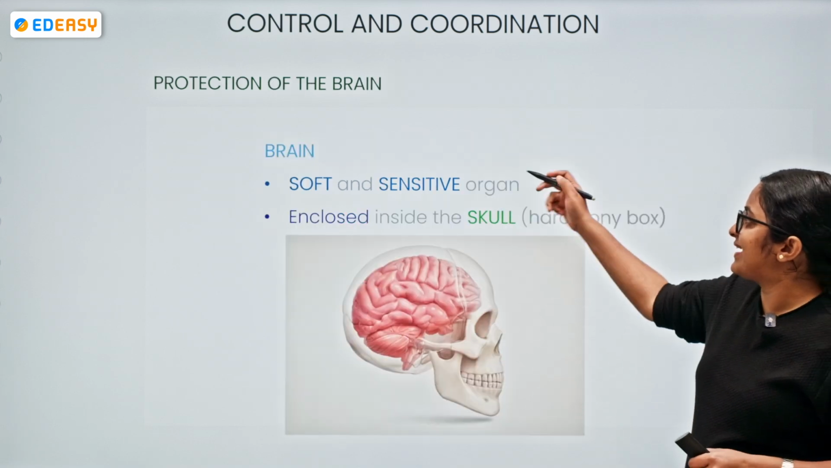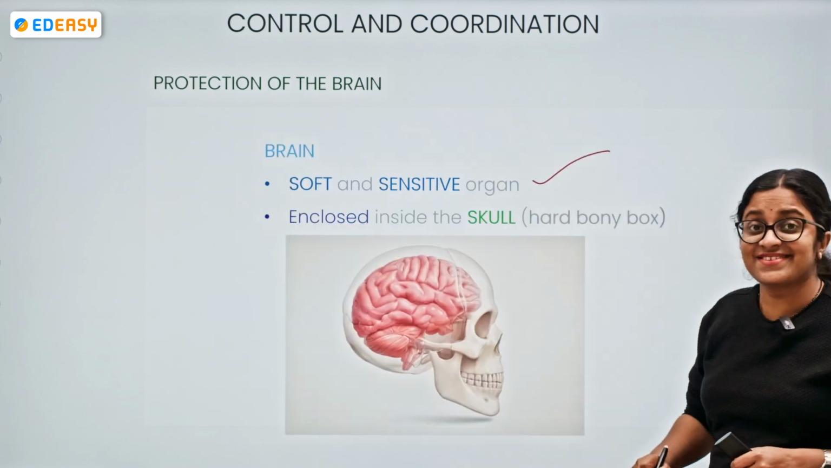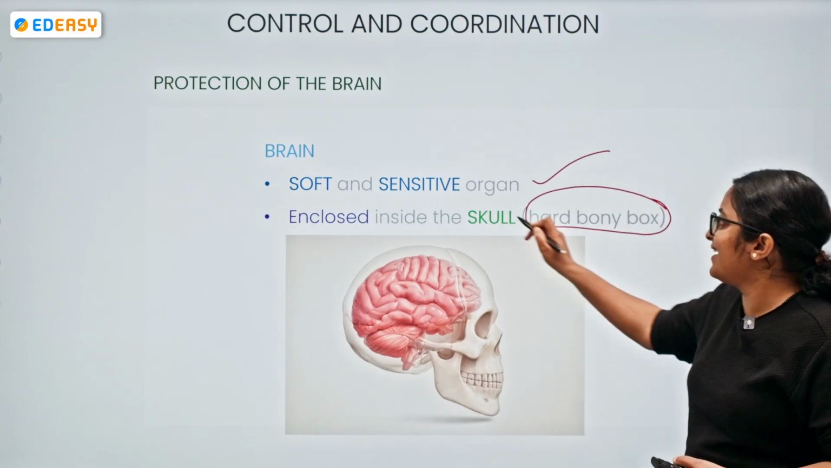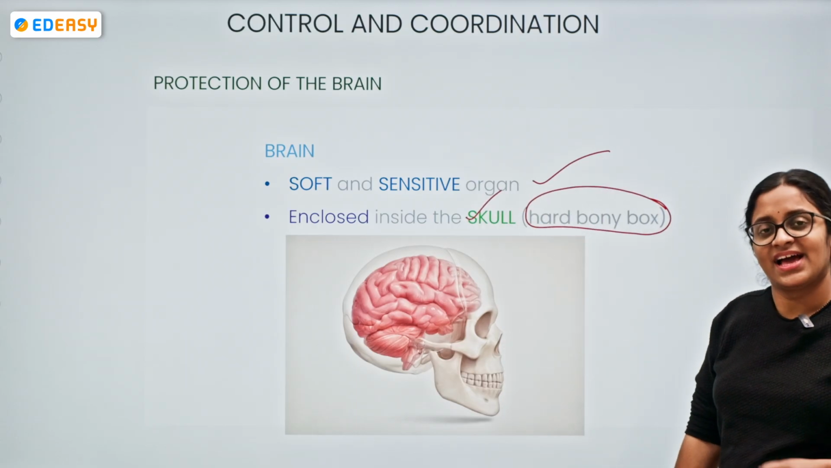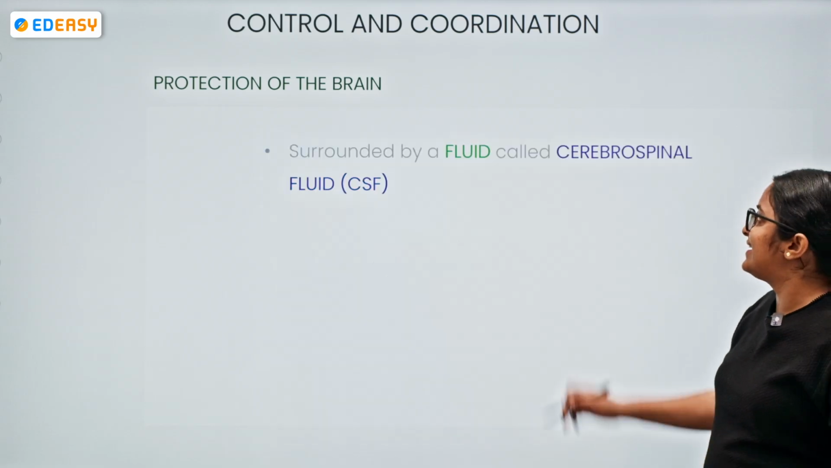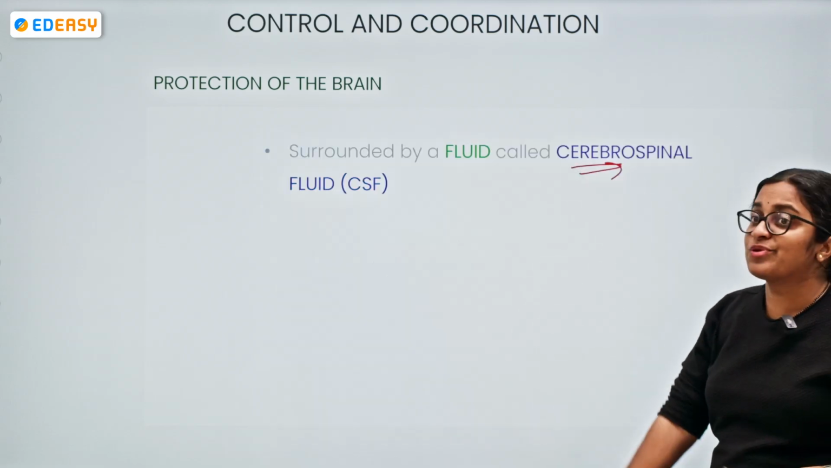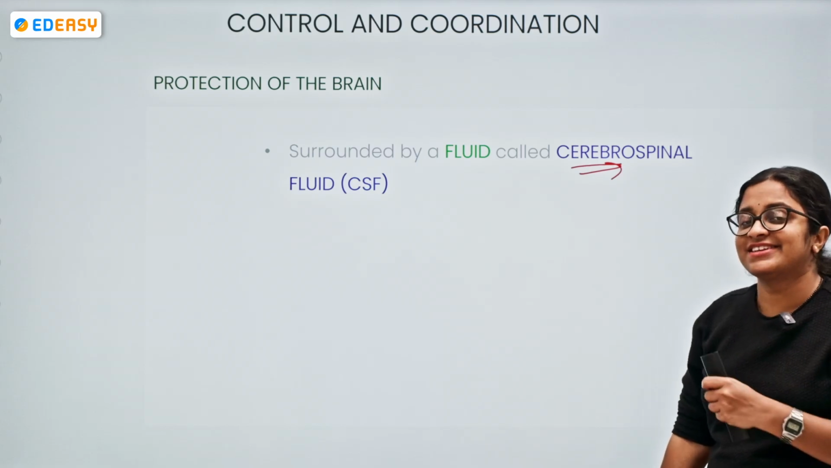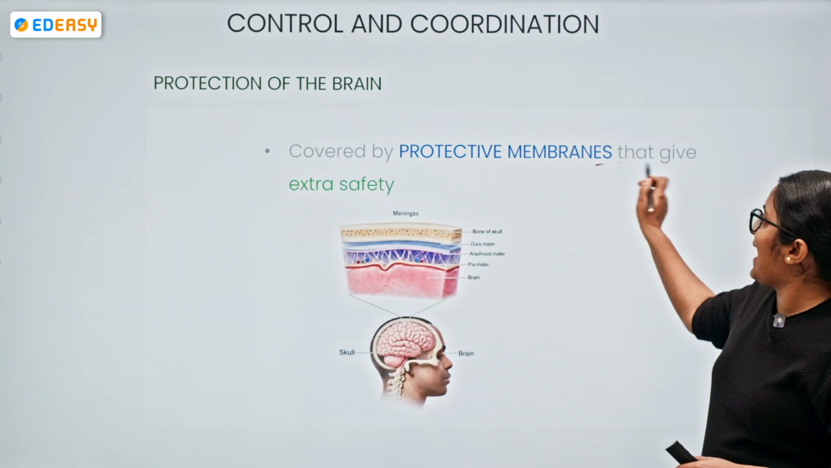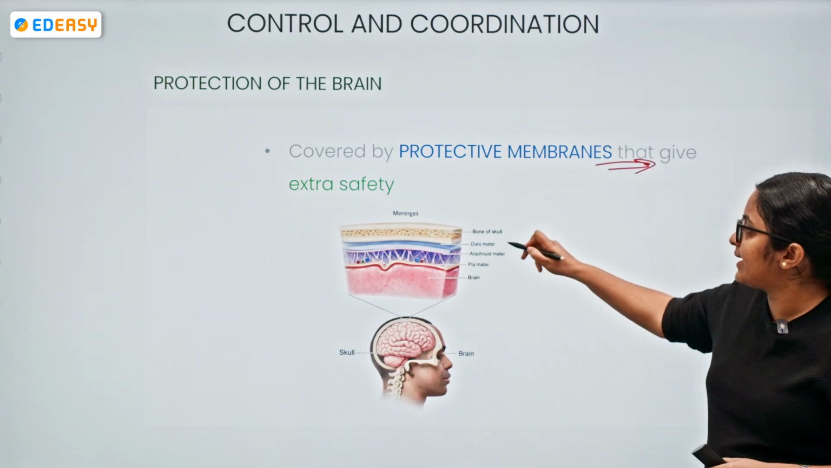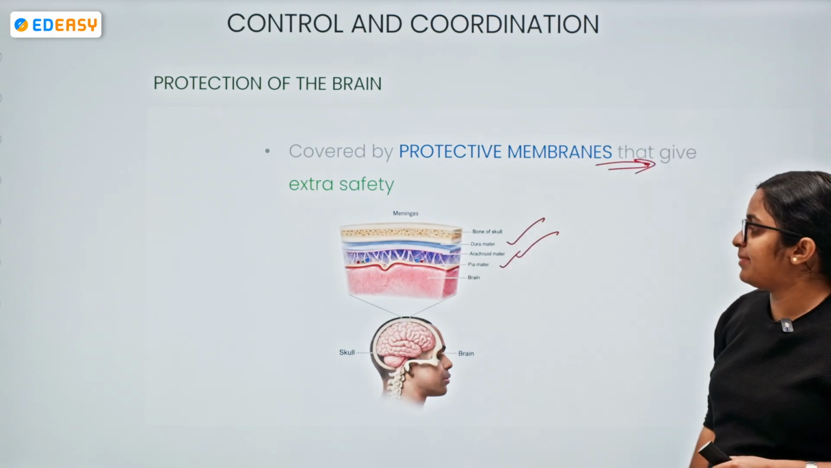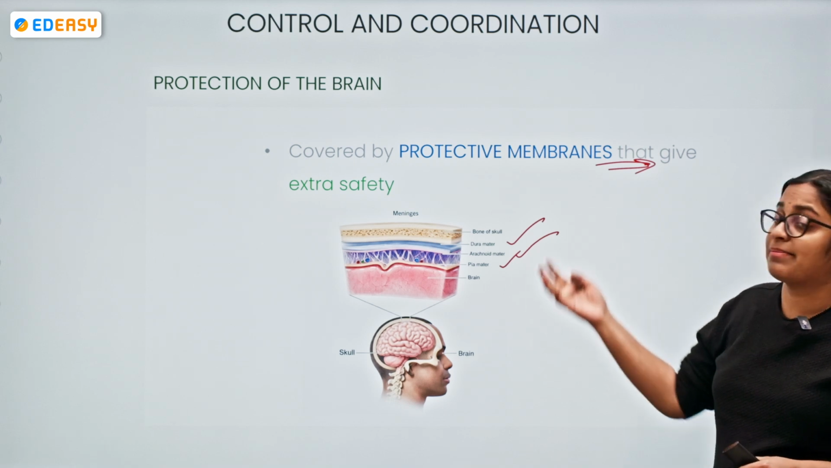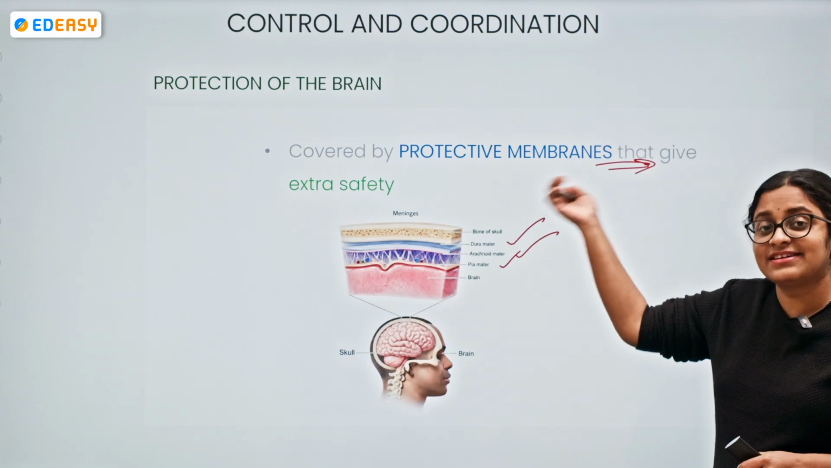Definitely. So, the brain is a soft and very sensitive organ, enclosed inside a hard bony box, that is the skull. What else does it have? It has cerebrospinal fluid, which protects it from injuries and shocks. What else? It has three protective membranes. What are they? Dura mater, arachnoid mater, and pia mater. So see how much extra protection it has. Three things, apart from that, the skull is there, CSF is there.